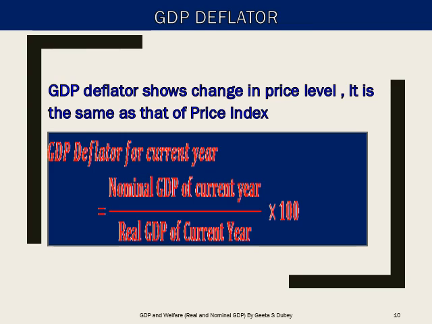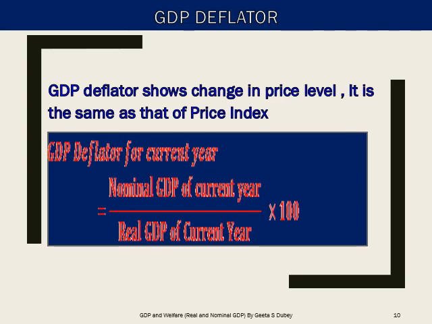Next, we take up the topic of GDP deflator. GDP deflator is nothing but the change in price level, and it is the same as that of price index. It refers to the ratio between GDP at current prices and GDP at constant prices. It shows change in GDP due to change in price level.